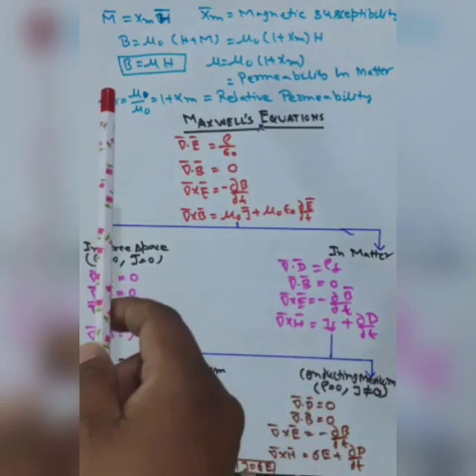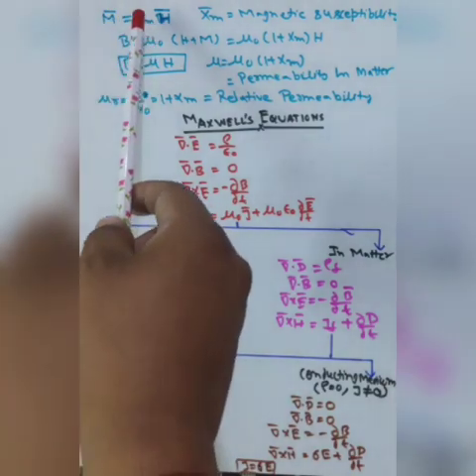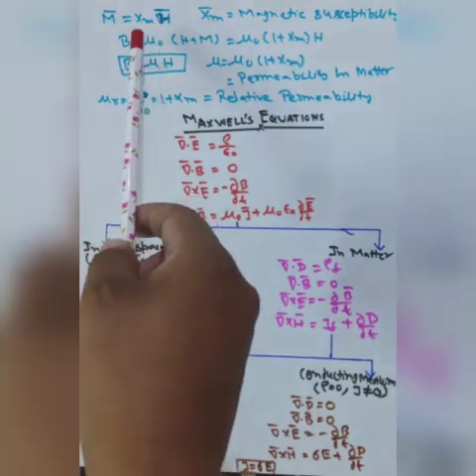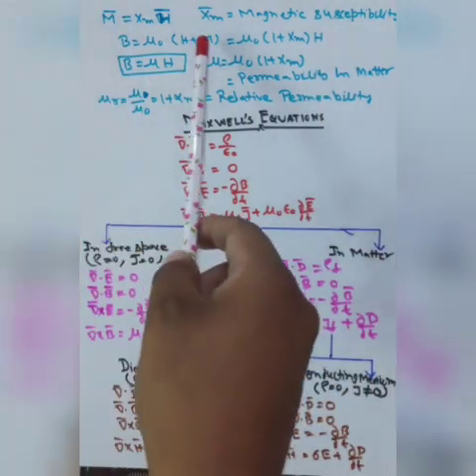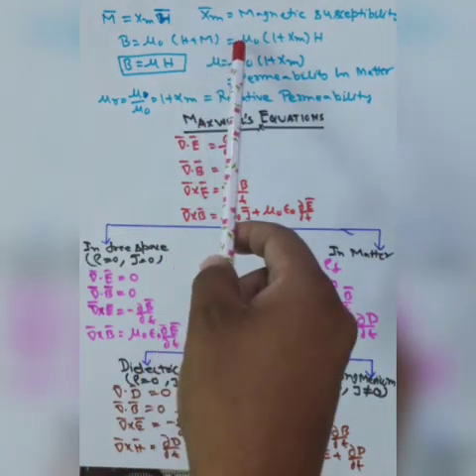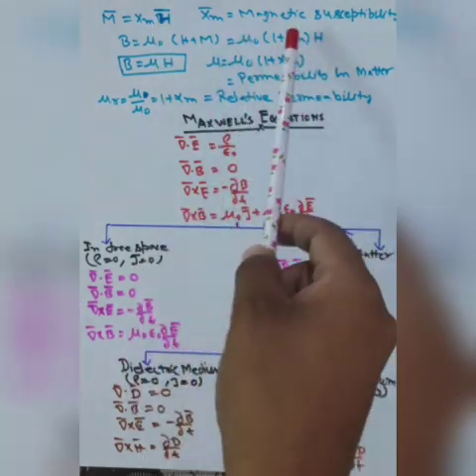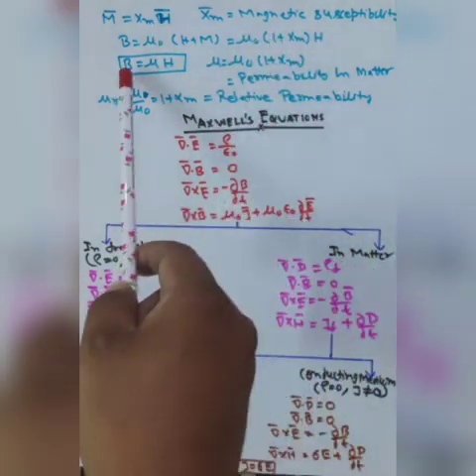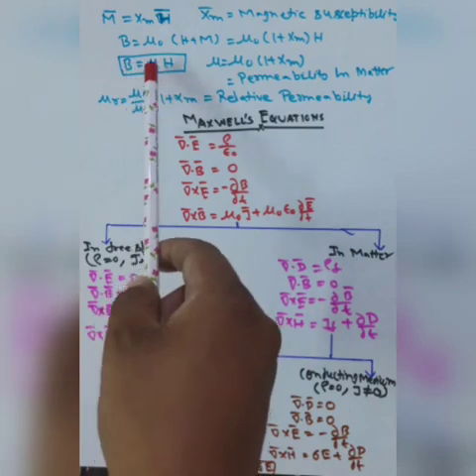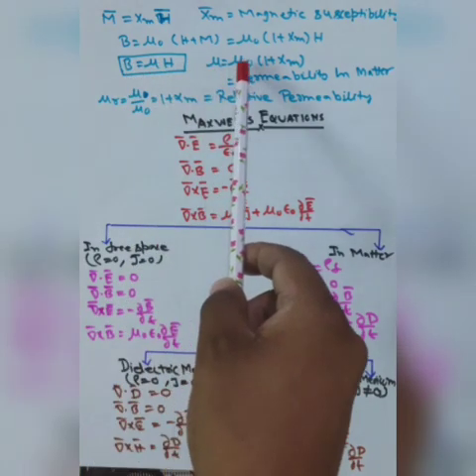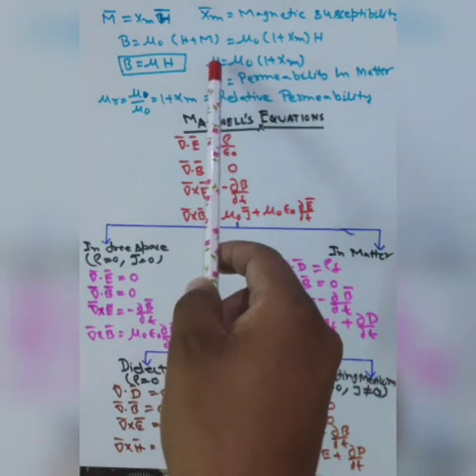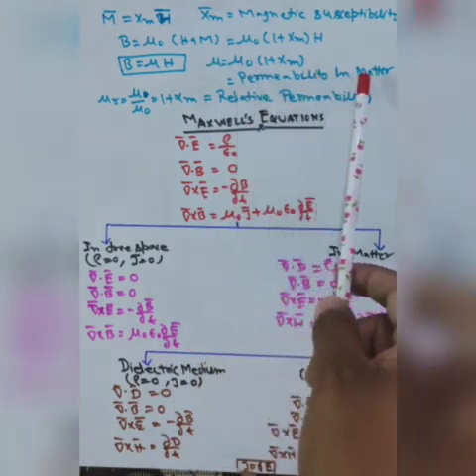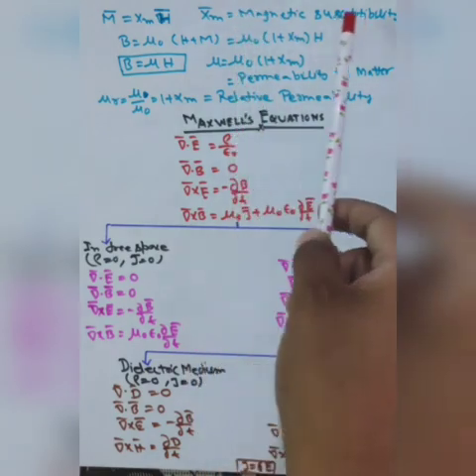In this slide, the magnetic dipole moment is equal to chi m into H, where chi m is the magnetic susceptibility. Now these values will be put here, so we can write the equation like that, and again we will write B is equal to mu H, where mu is equal to mu naught (1 plus chi m), where mu is the permeability in a matter and chi m is the magnetic susceptibility.